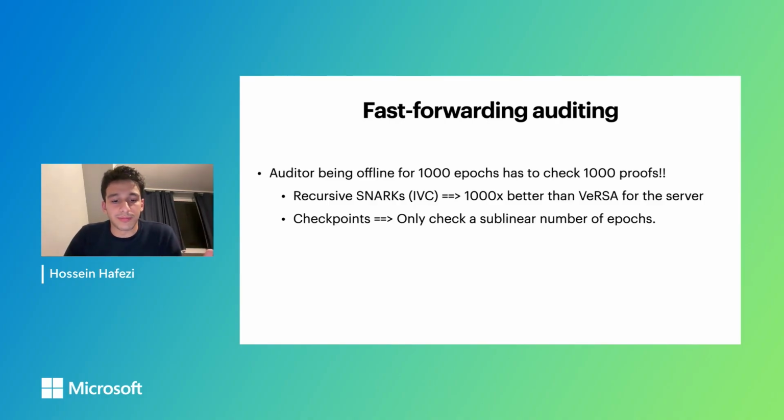There are two existing solutions for that in previous work and in our work. One is based on recursive SNARKs like IVC. We support a solution based on IVC with KZH, and our solution is 1,000 times better than Versa for the server, because our circuit size is much smaller, and for some technical reasons we can use elliptic curves which are 10x more efficient than the elliptic curve that Versa had to use. The other solution is checkpoints, which reduces a linear number of audit proofs to only a logarithmic number of them. We also support that, similar to Versa.